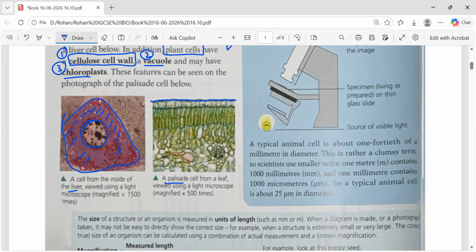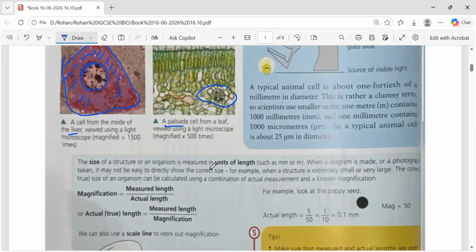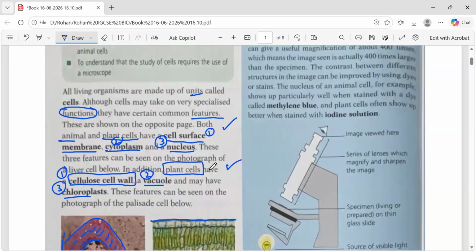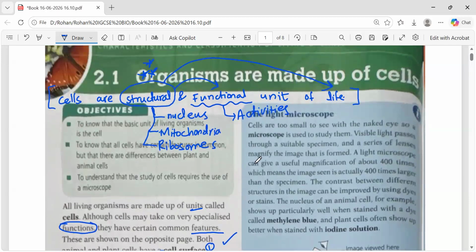Okay. Over here there is a vacuole. A vacuole is on this side, maybe it's sometimes present. And there is green color containing chloroplast. Clear? Okay, now the light microscope.